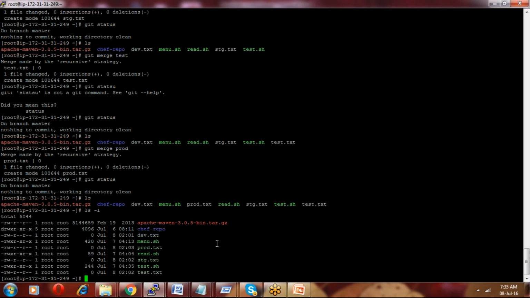In other version control systems like SVN, PVCS, CVS, ClearCase, or any other, what will happen? For each and every operation, like adding a file or committing a file, you have 100% dependency on the server.